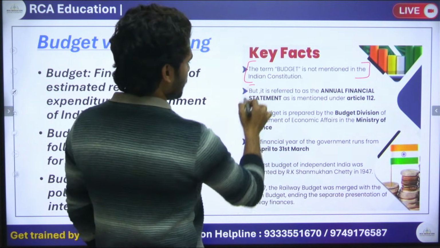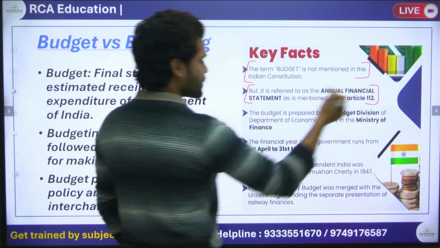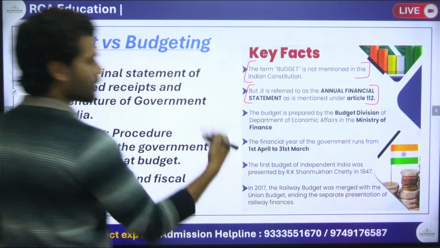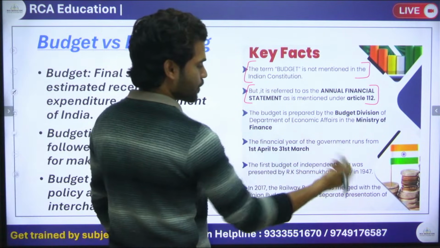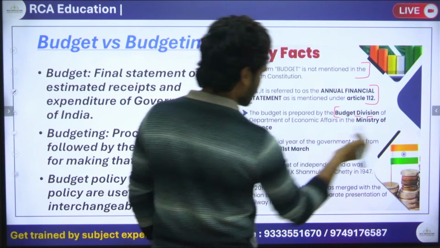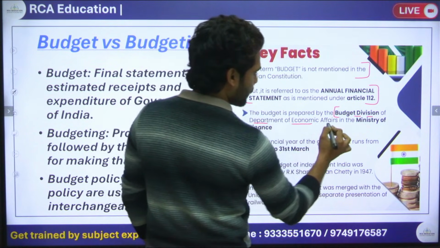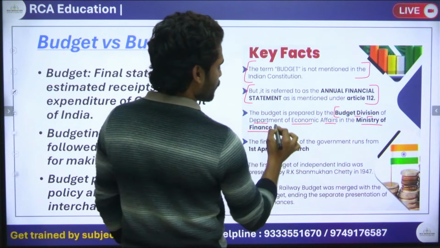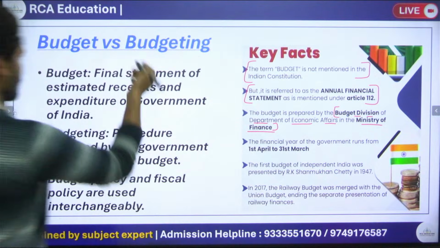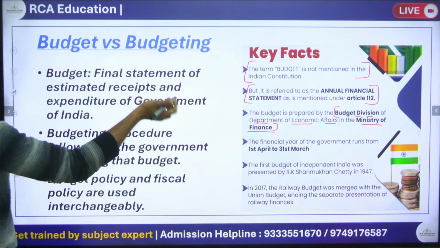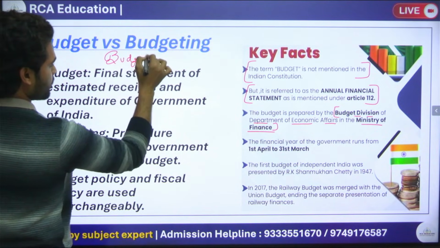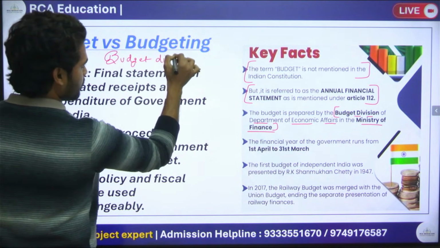Okay, in Article 112 the annual financial statement is mentioned. Okay, so who prepares the budget? The budget is prepared by the budget division of the Department of Economic Affairs in the Ministry of Finance. So I can write this here, that the budget is prepared by the budget division.